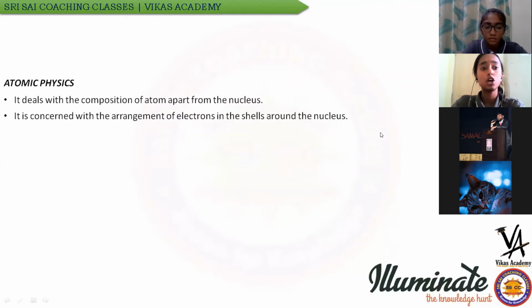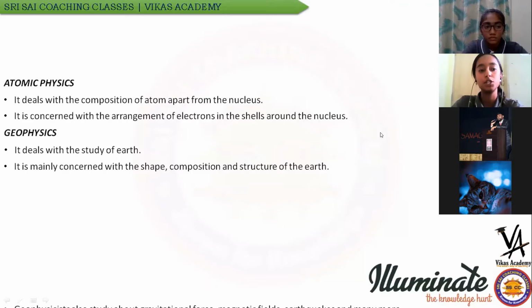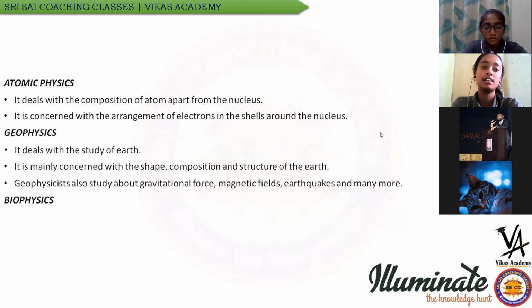Atomic physics. Atomic physics deals with the composition of the atom apart from the nucleus. It is concerned with the arrangement of electrons that revolve around the shells.